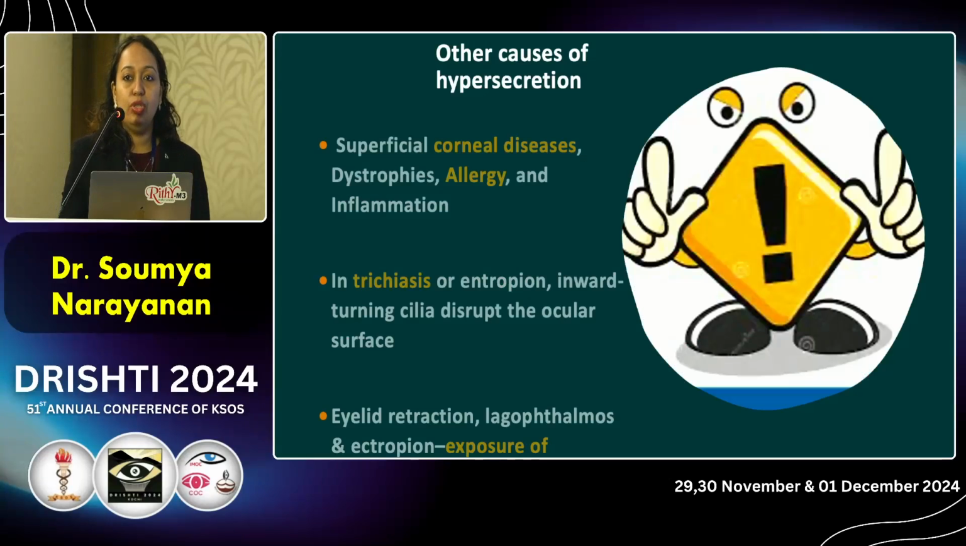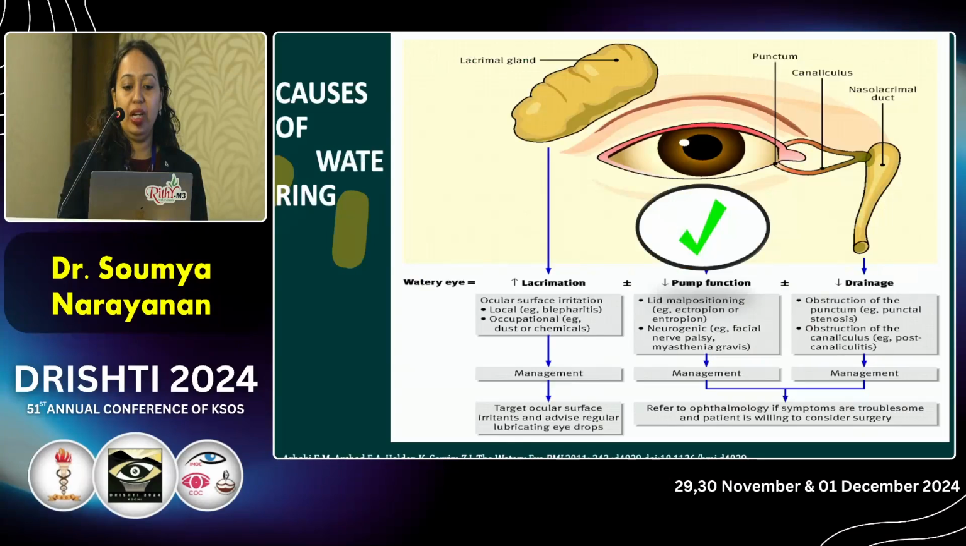We should also be checking for other causes of hypersecretion like corneal disorders, allergy and inflammation, and if the patient has trichiasis, we have to epilate or electrocauterize the lash. Eyelid retraction, lagophthalmos and ectropion can lead to exposure of the conjunctiva and cornea and hyperlacrimation. So we have completed the hyperlacrimation part and we are moving to lacrimal pump failure.